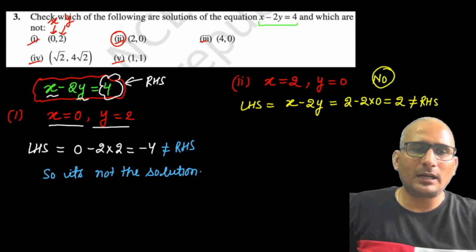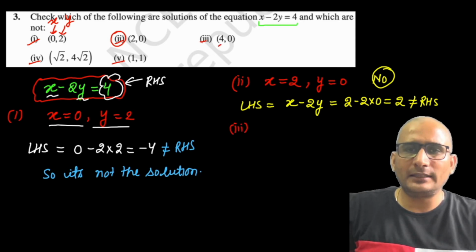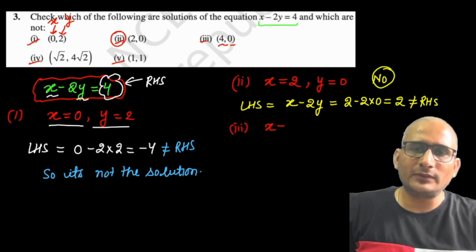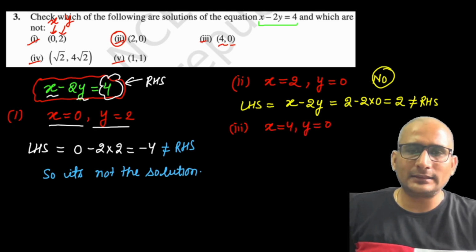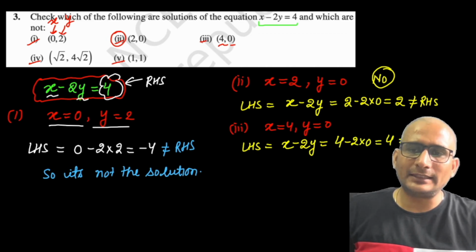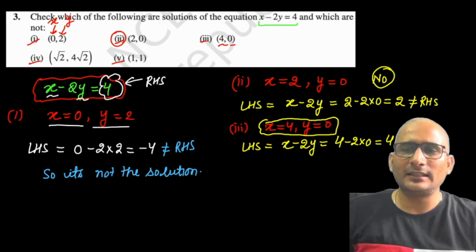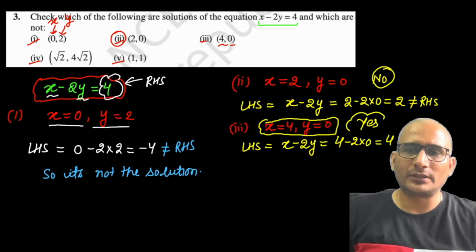Now look at the third part. In the third part, it is given 4, 0. So the x value is 4 and y value is 0. Now let us find out the LHS in the third part. Put x as 4 in x minus 2y of the equation: 4 minus 2 into 0 is equal to 4. Yes, it's equal to RHS. So these values satisfy the equation. So yes, it is the solution, right?